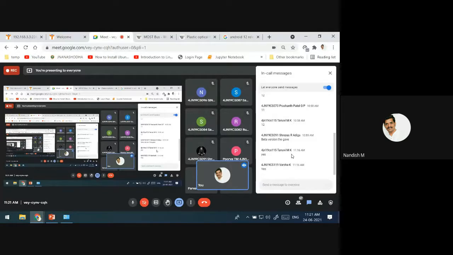Interface is nothing but a connection. Sensors and actuators, you are going to connect them with the control unit. What will be inside the control unit? Microcontroller, microprocessor, everything will be there inside that.